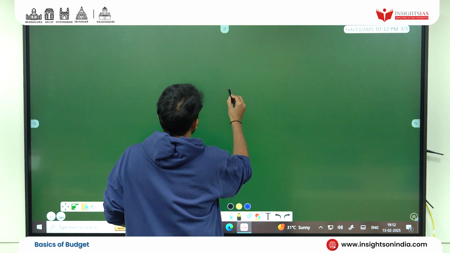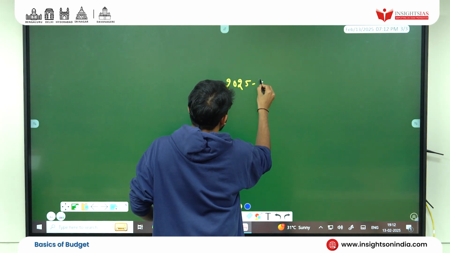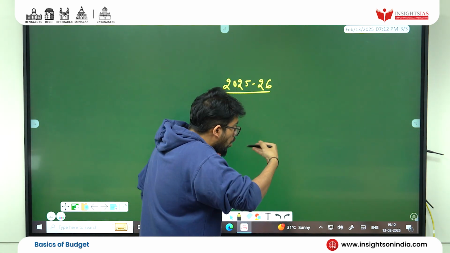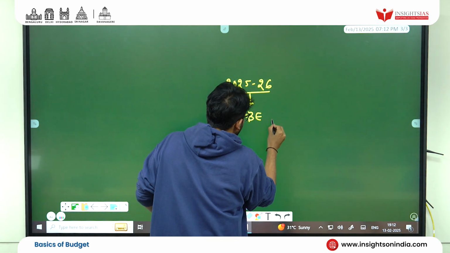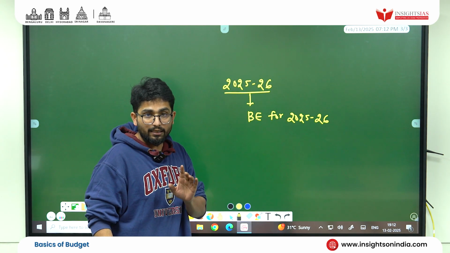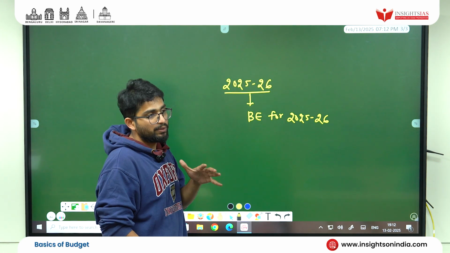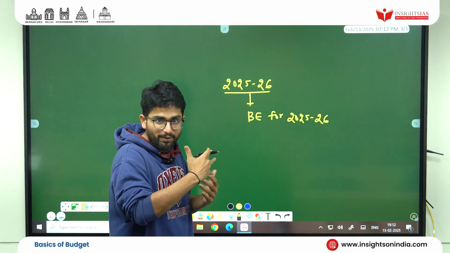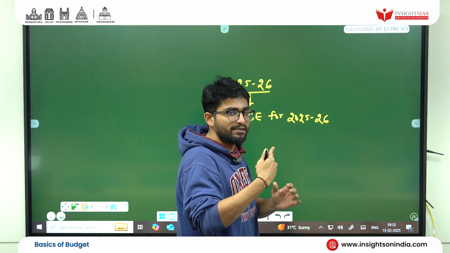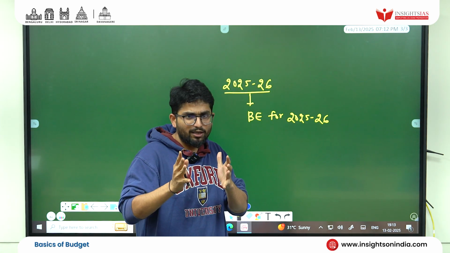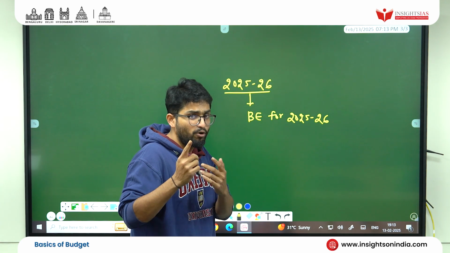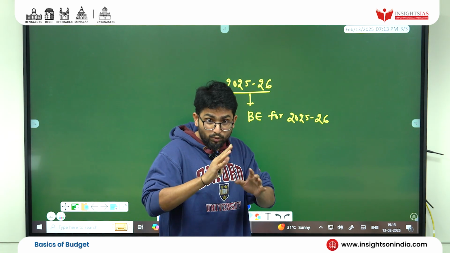So again, what our Honorable Finance Minister presented in the 2025-2026 budget was budgetary estimates for 2025-2026. Understand this. Technically, our budget year starts from 1st April, so 1st April 2025 till 31st March 2026. I know you are smart enough to wonder why we now present the budget on 1st February itself. You must have learned this in your polity classes. I leave the task to you; if you don't know, go and revise it.